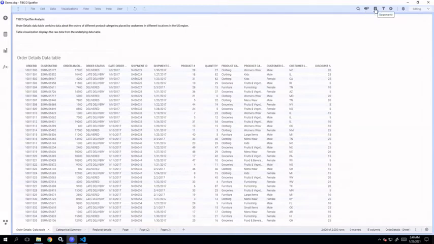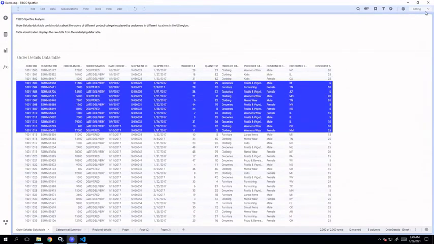Then there are shortcuts to bookmarks, filters, settings for properties, and notifications. Using this drop down, you can change the view of your analysis, whether it's viewing or editing. Right now, I can perform a lot of operations because it is in editing mode.